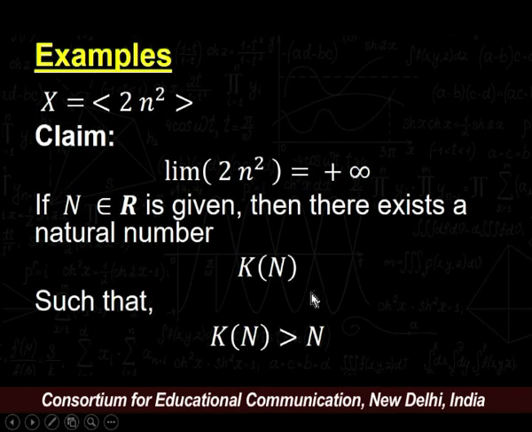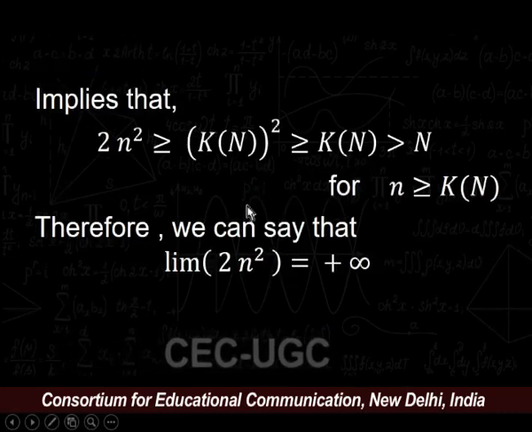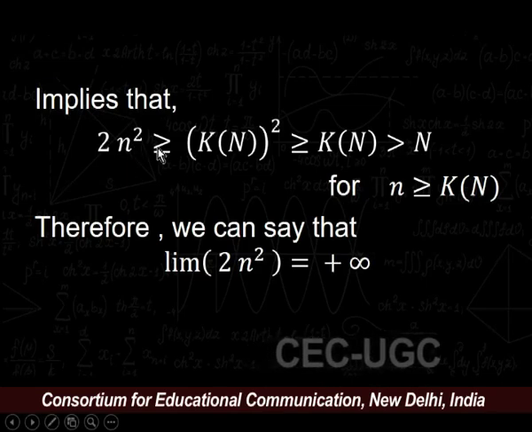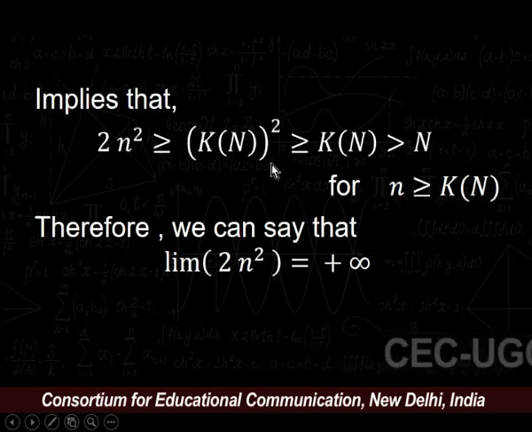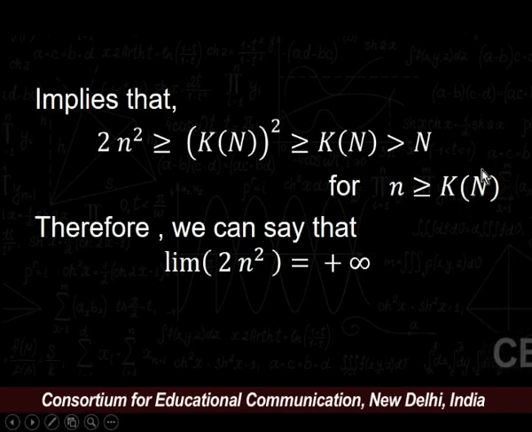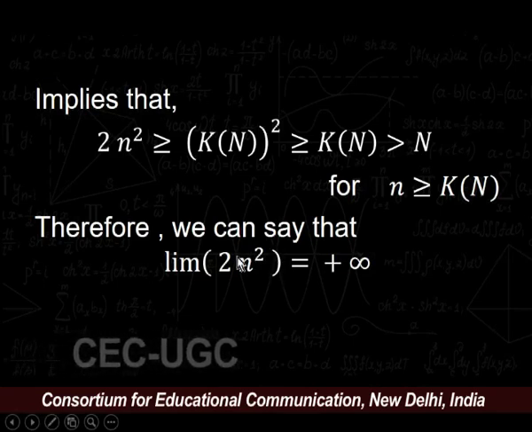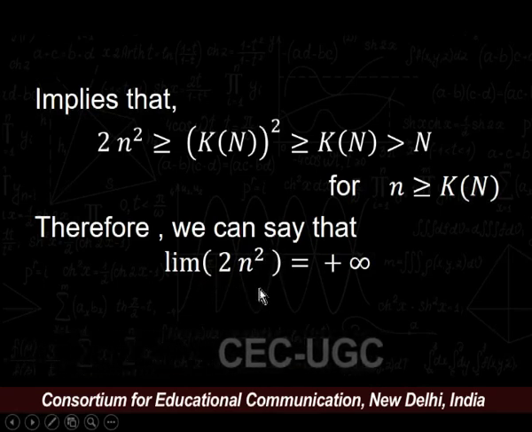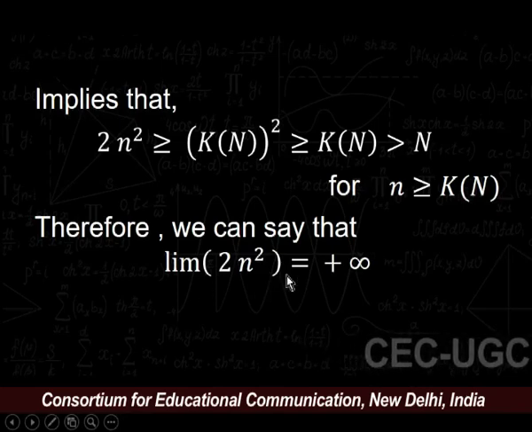As we know that k is strictly greater than n, and 2n square is strictly greater than n for all n greater than or equal to k. Therefore, we can say that the limit of the sequence 2n square is equal to plus infinity.